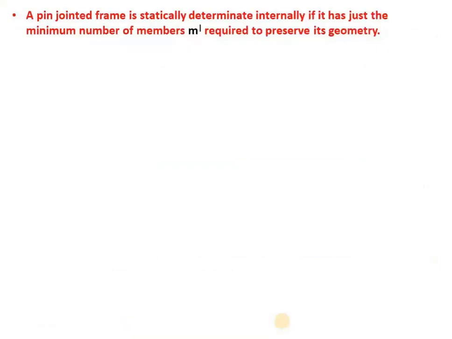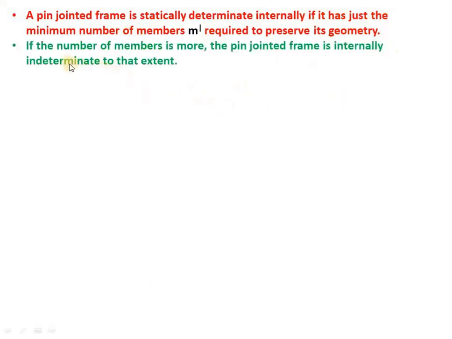Now let us assume a pin jointed frame is statically determinate internally if it has the minimum number of members m dash required to preserve its geometry. Then let us see what this is. If the number of members is more, then the pin jointed frame is internally indeterminate to that extent. That means if the number of members is more than m dash, which equals 2j minus 3, then we call that frame an indeterminate frame. So why is m dash equal to 2j minus 3? We'll see here.